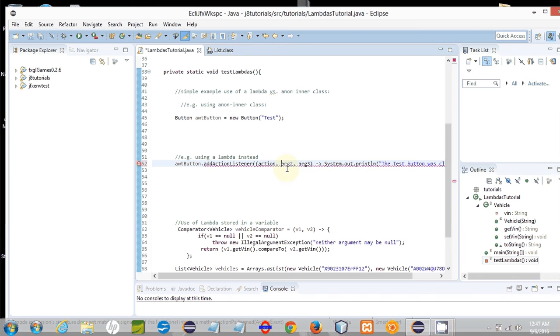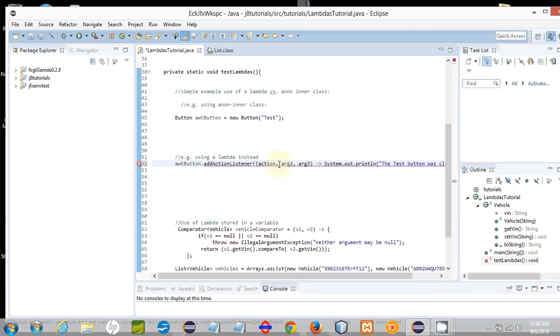And also you see in this case that the compiler is flagging this with a red flag because it knows that the action performed method within the action listener interface does not take 3 arguments. It knows it takes only 1 argument. However, just to show you, this is how you would do that. And that applies whether there's 3 arguments, 4, 5. It's the same for any number of arguments greater than 1.